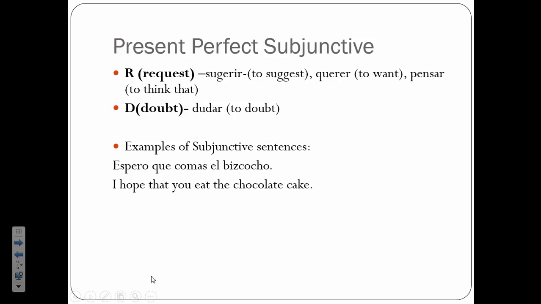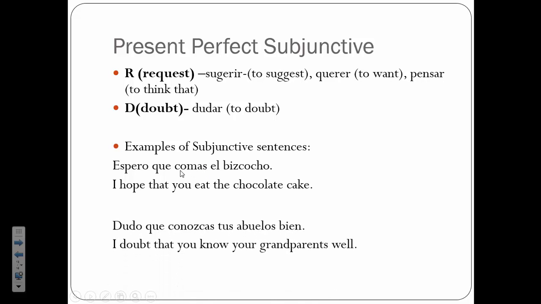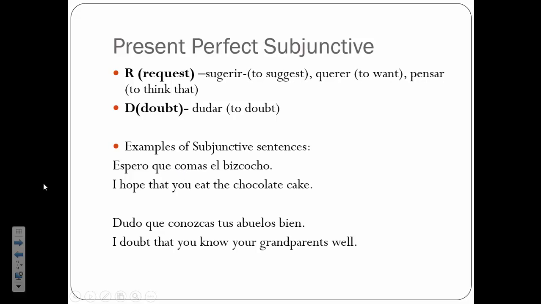So I could say something like, espero que comas el bizcocho. I hope that you eat the chocolate cake. So here is our trigger in the present tense. There's a change of subject, so I would use the subjunctive. Remember how we form the subjunctive? You put the verb in the yo form, present tense. You take the o off and you add the opposite ending.